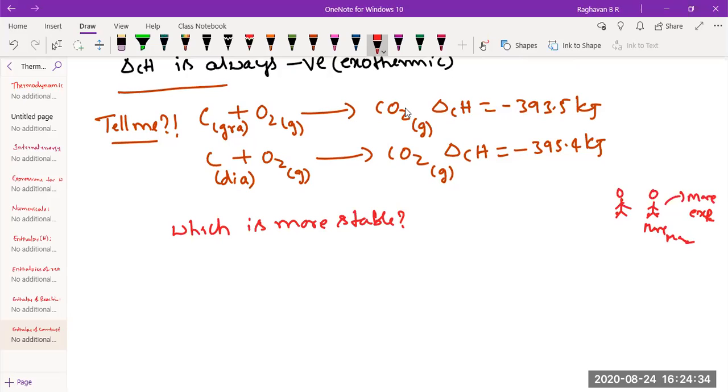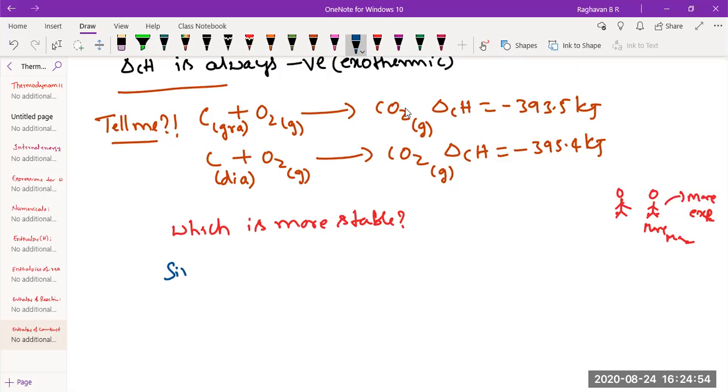The one which possesses less enthalpy would be more stable. So which is more stable? They'll ask you this comment. The same question will be asked in terms of transition later in a different way. Not to worry. So we'll take up the answer for this.